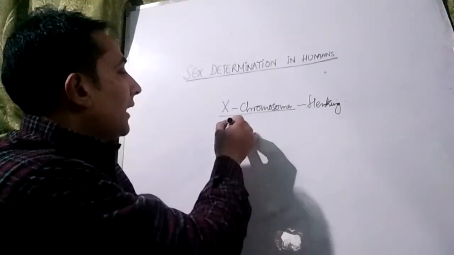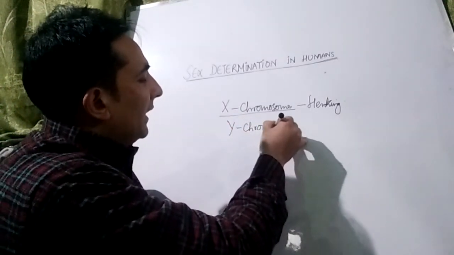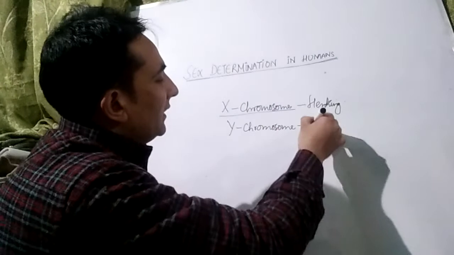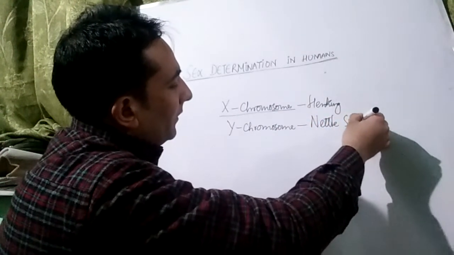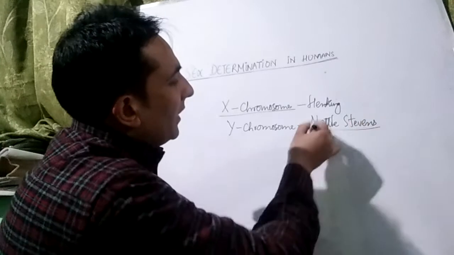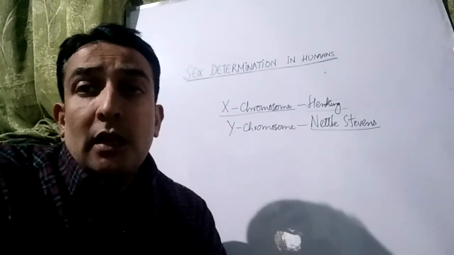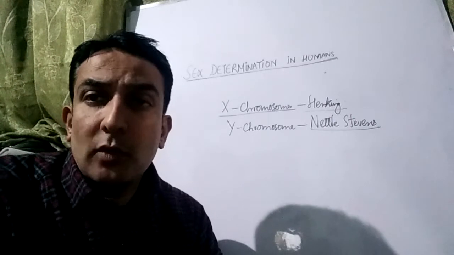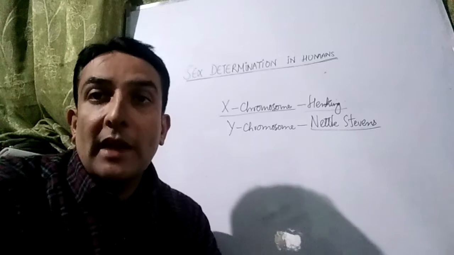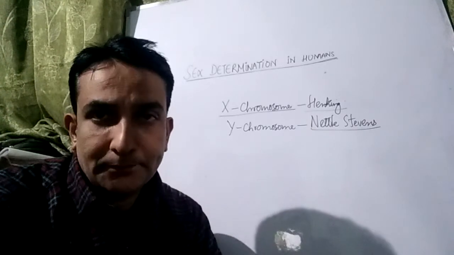And the Y chromosome was discovered by Nittle Stevens. These are the points you should remember for the examinations, as they are sometimes asked. It is just for the information. The X chromosome was discovered by Hanking, whereas the Y chromosome was discovered by Nittle Stevens.